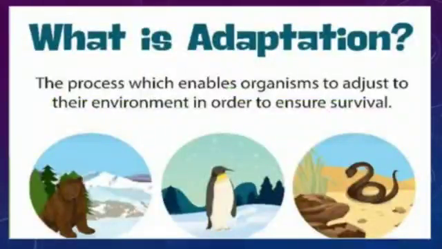Now next is, what is adaptation? So you know about habitat. It means the surroundings where organisms live is called its habitat. Now what is adaptation? The presence of specific features or certain habits which enable a plant or an animal to live in its surrounding is called adaptation.